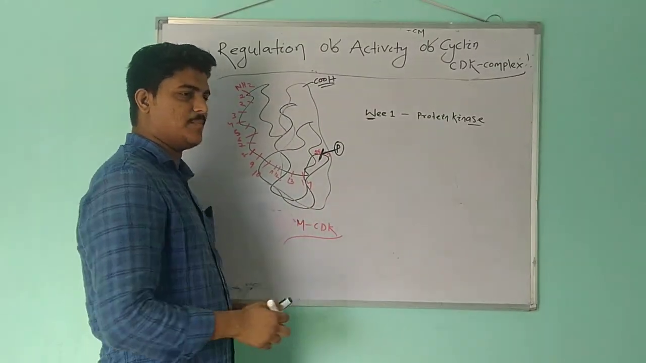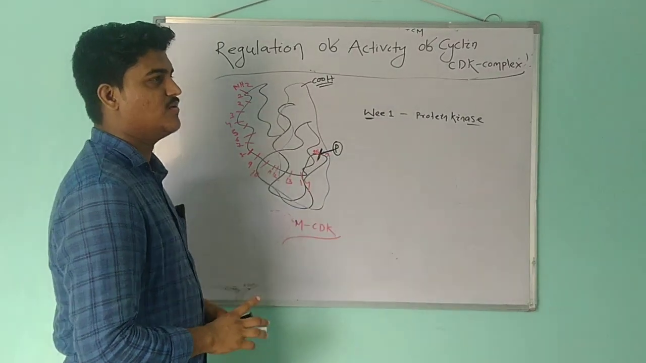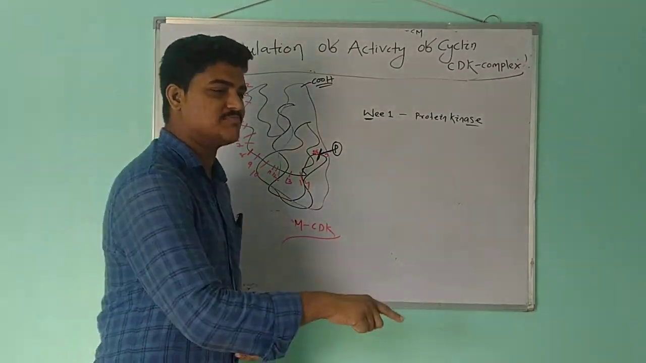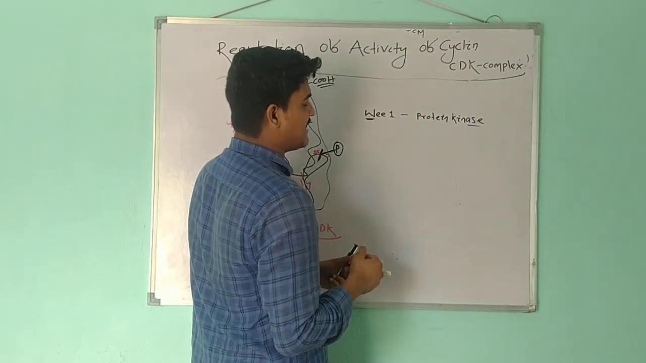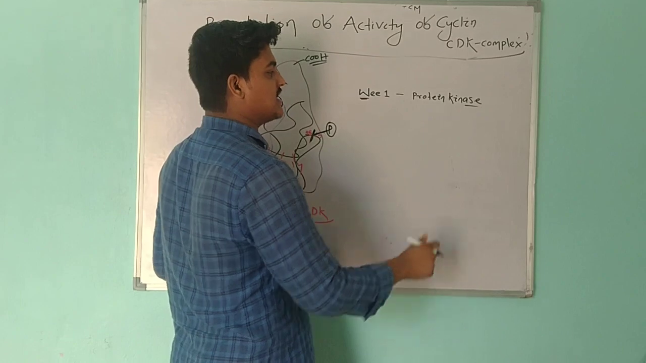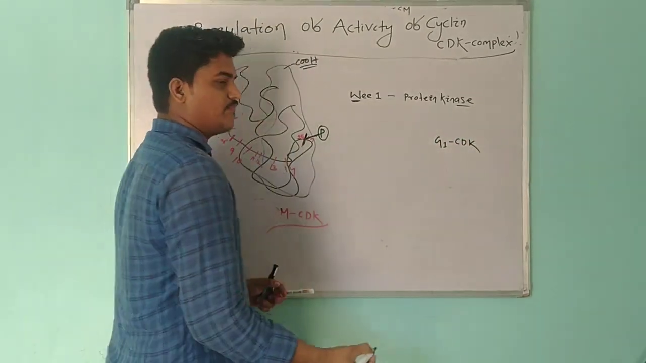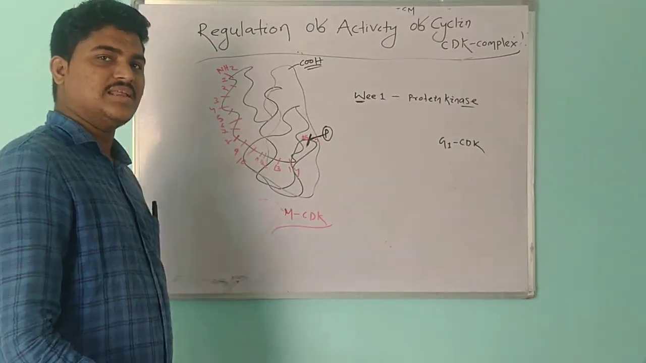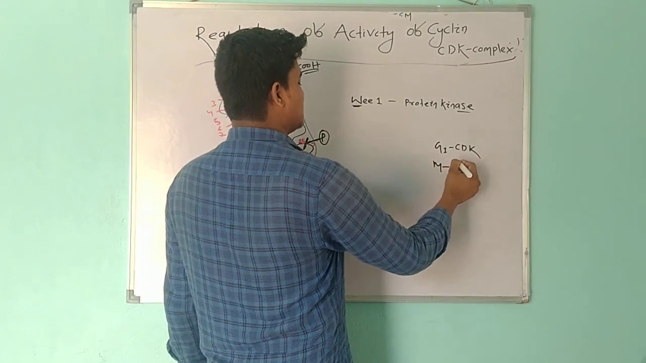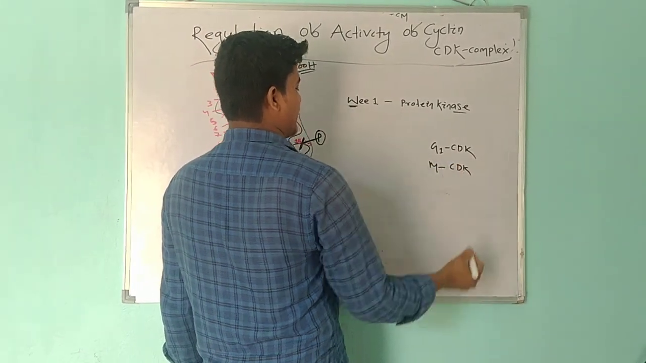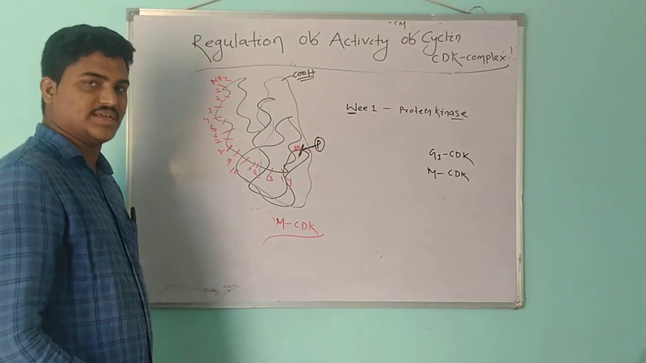The cyclin-CDK complexes are typed, categorized or named on the basis of which stage of cyclin is binding with the CDK. For example, if the G1 cyclin is binding with the CDK, then that cyclin-CDK complex is called the G1 CDK complex. If the M cyclin is bound with the CDK, then that type of complex is called the M CDK complex. Here we have taken the example of the M CDK complex in budding yeast.